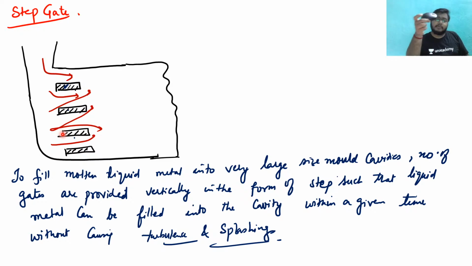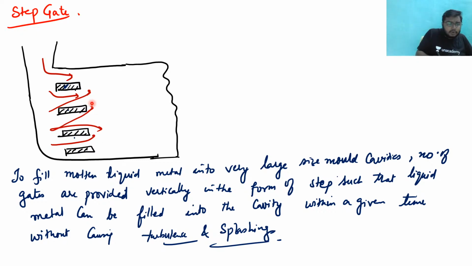For example, if I am doing a casting of this mouse and I am doing a casting of a road roller or a lathe bed, or a milling bed, whatever is there, so there is a difference between them. For this I do not have to think about it, I can do anything, but for them I have to plan something. And these are very big in size, so a lot of molten metal is required to fill them, as well as there are a lot of things.